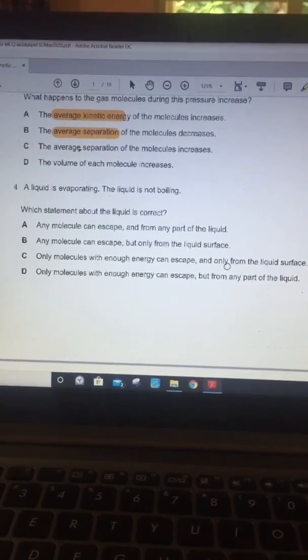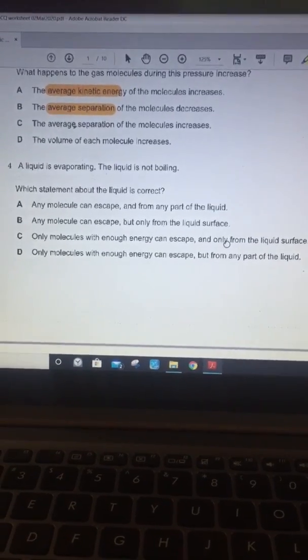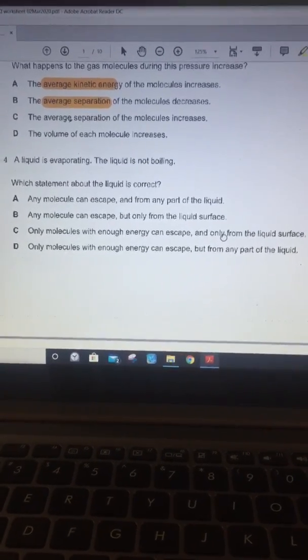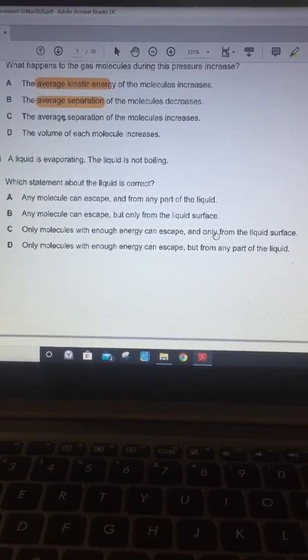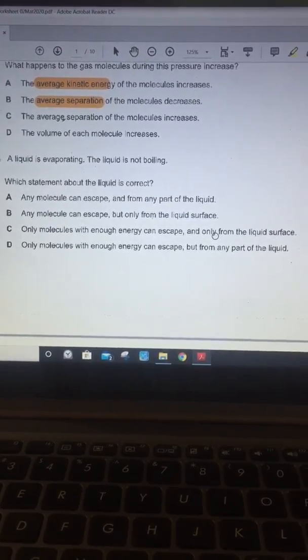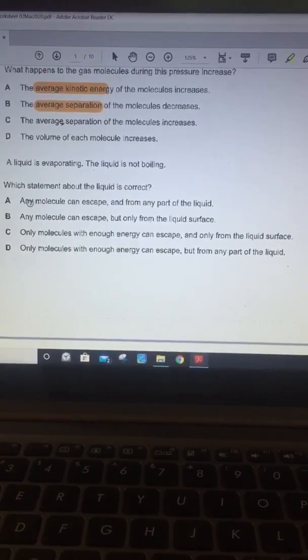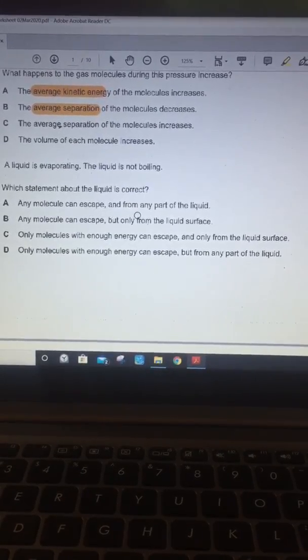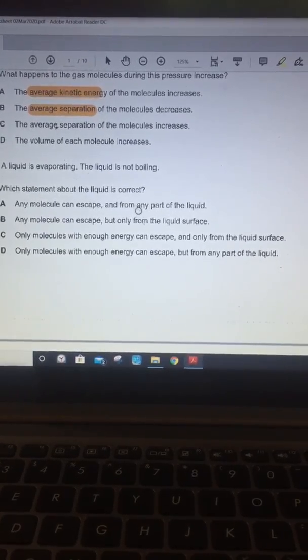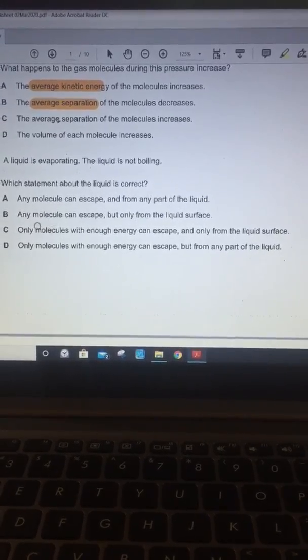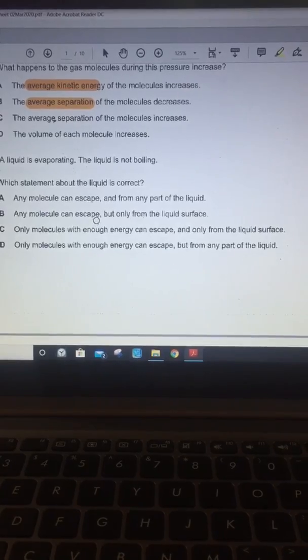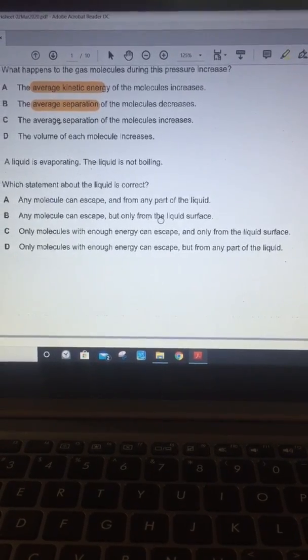Question number 4. A liquid is evaporating. The liquid is not boiling. Which statement about the liquid is correct? Any molecule can escape and from any part of the liquid. Wrong, as I said, only the surface. Any molecule can escape, but only from the liquid surface.